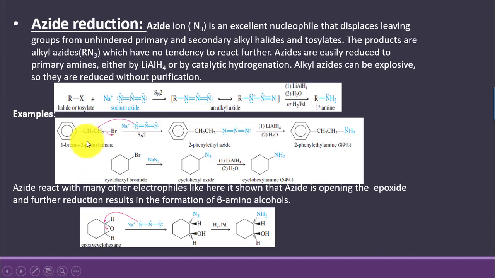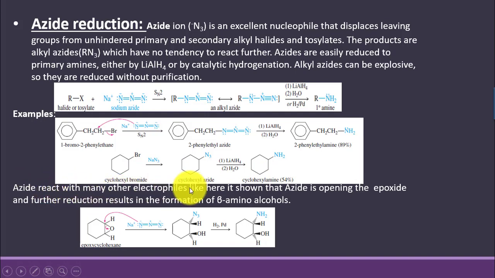Examples are shown over here. 1-bromo-2-phenylethane on reaction with sodium azide leads to the formation of 2-phenylethyl azide, which on further reduction with lithium aluminium hydride leads to the formation of 2-phenylethylamine. Another example is conversion of cyclohexyl bromide to cyclohexylamine.